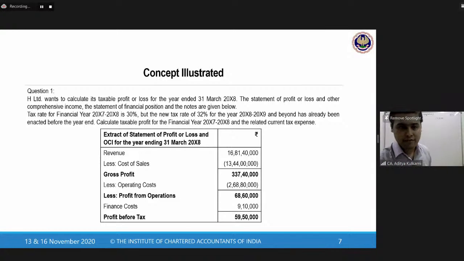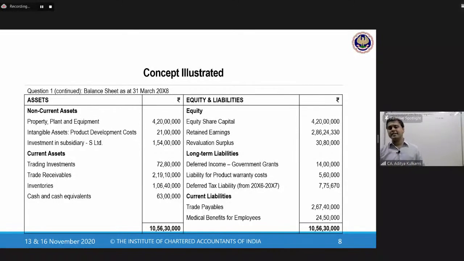You are also given the balance sheet of this company as at 31st March X8. What is there in the balance sheet? We will just run through briefly, although right now I will not need the application of this.